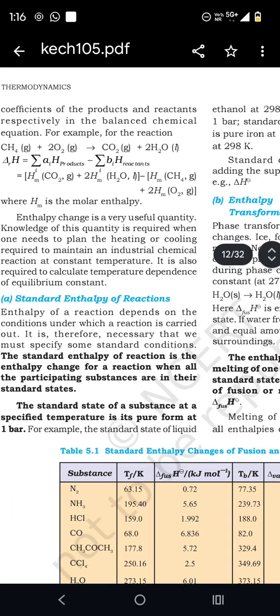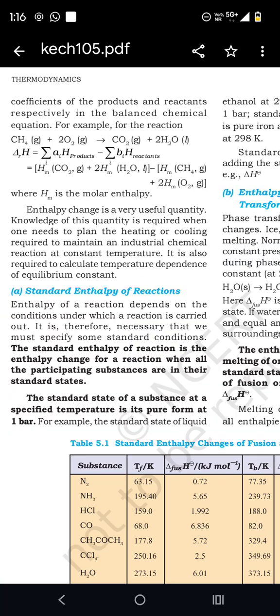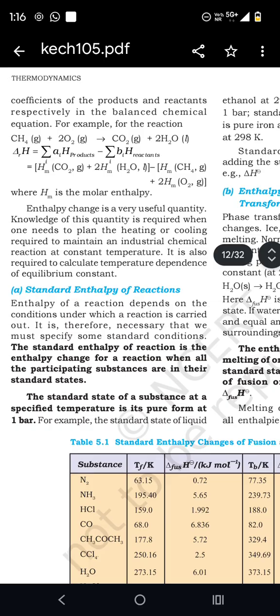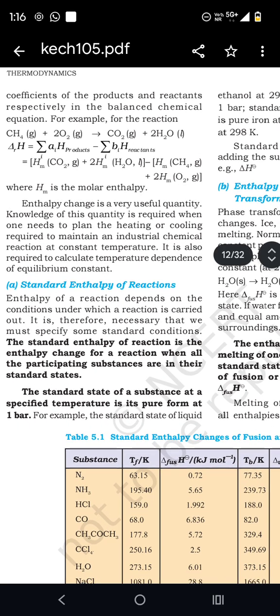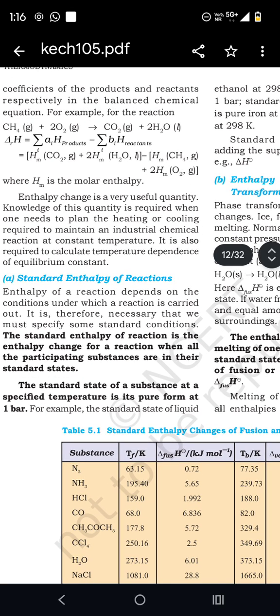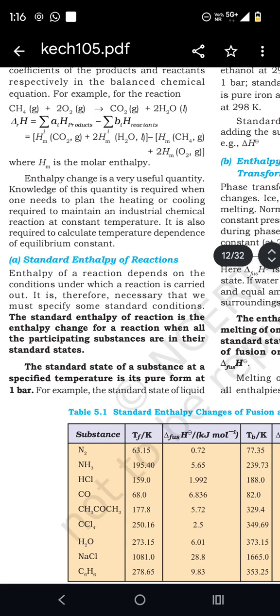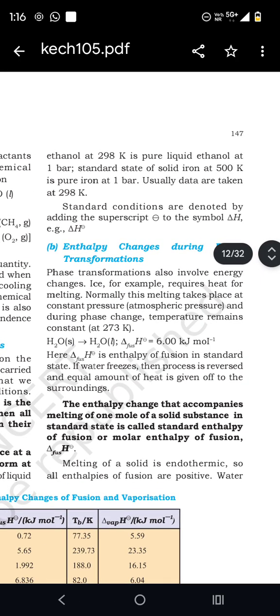The standard enthalpy of a reaction is the enthalpy change for a reaction when all the participating substances are in their standard state. The standard state of a substance at a specified temperature is its pure form at 1 bar. For example, the standard state of liquid ethanol at 298 Kelvin is pure liquid ethanol at 1 bar, and the standard state of solid iron at 500 Kelvin is pure iron at 1 bar. Usually data are taken at 298 Kelvin.